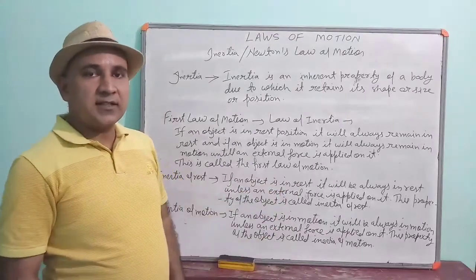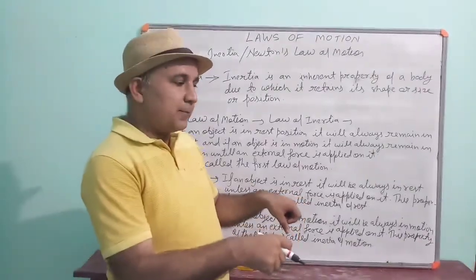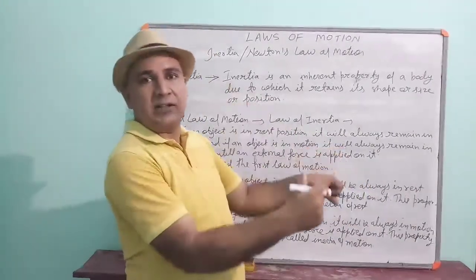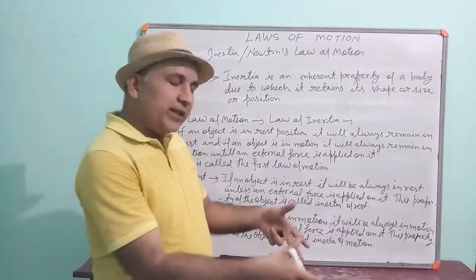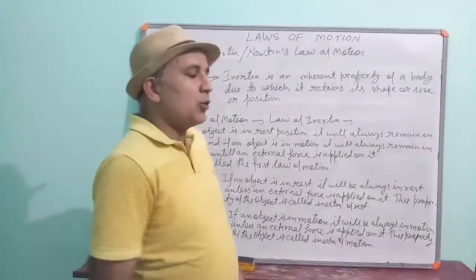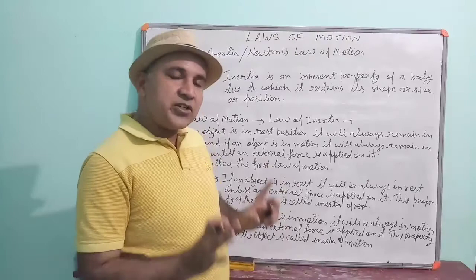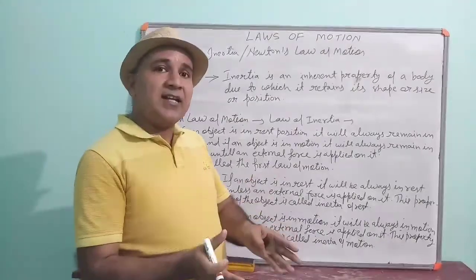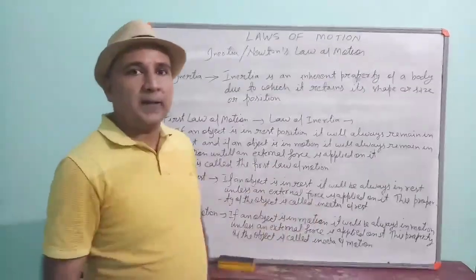Have you ever thought why does it happen? If you drive a bike and the bike all of a sudden starts and moves, then you bend backward. The reason is your lower part is in close contact with the bike, so as the bike moves, your lower part moves with it. But your upper part is still in the rest position, and because of inertia, it tries to keep itself in the rest position. That is why you turn back.